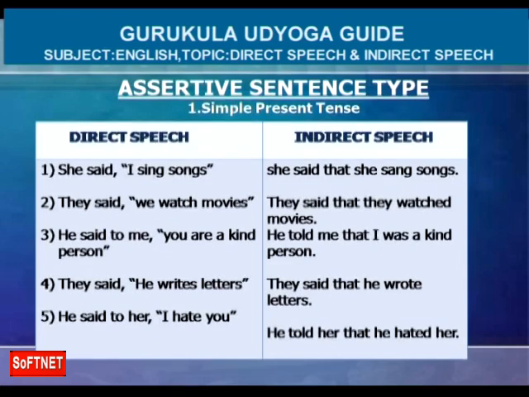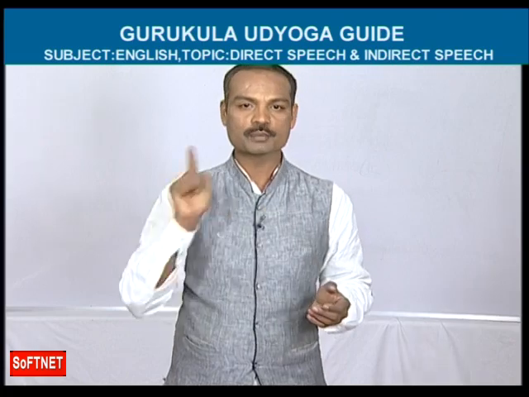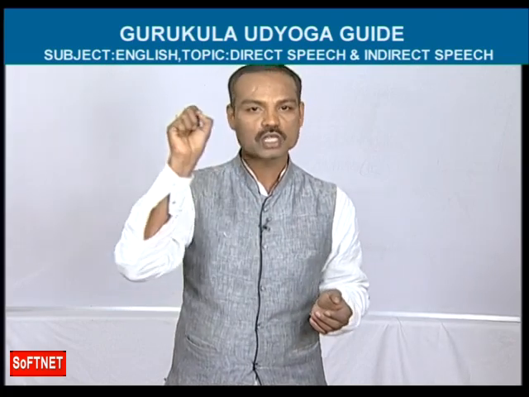So how many types of changes are there, friends? You see, in the examination, you have seen one question. In that question, there should be 3 changes. Please remember, change number 1 is in the reporting verb. Sometimes they give said, some other times they give told, some other times they may give said to. So this is called reporting verb. There should be a change in reporting verbs. I have already told you, said becomes said, told becomes told, said to becomes told. This is the change in reporting verbs.